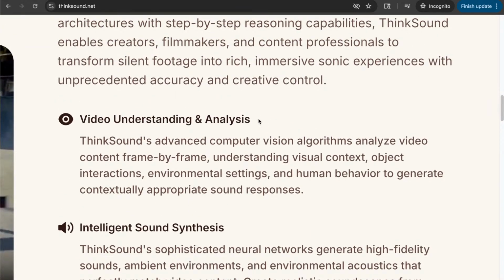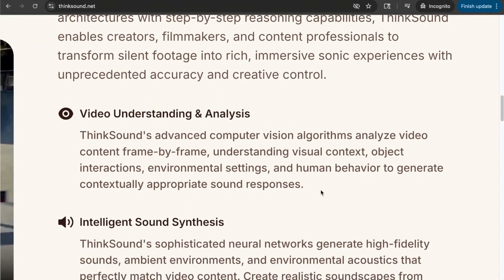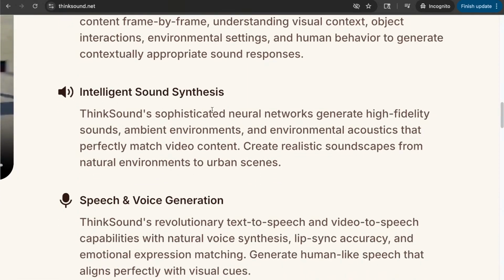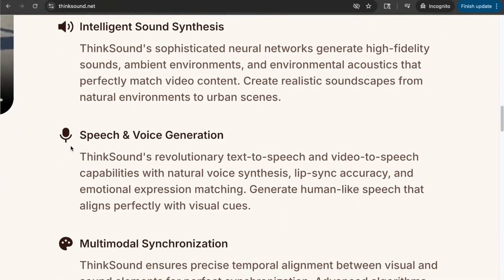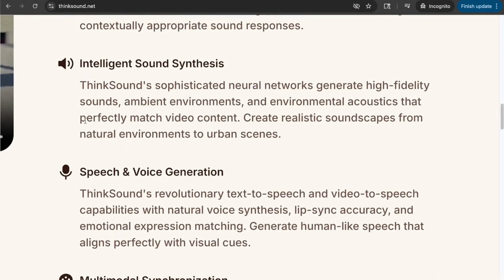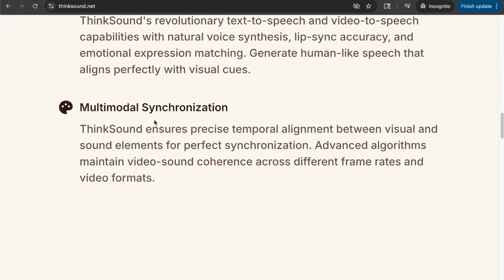So video understanding and analysis. This is one thing that is pretty amazing. Intelligent sound synthesis, speech and voice generation. So the synthesis here, interesting word like ThinkSound, sophisticated neural networks generate high fidelity sounds, ambient environment, and environmental acoustics that perfectly match video content, create realistic soundscapes from natural environments to urban scenes, and multimodal synchronization.